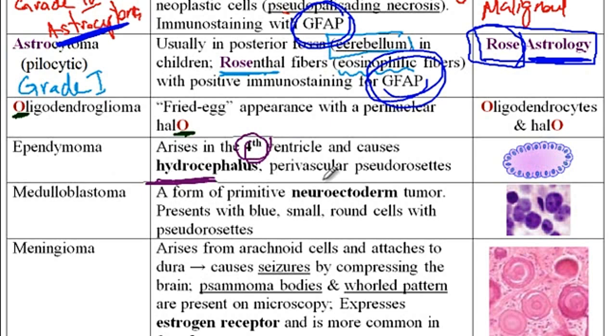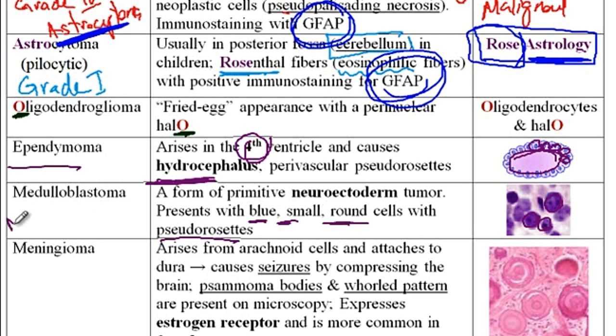And then on histology, you will see the perivascular rosettes as well as pseudorosettes. So here we have the malignant cells that are all surrounding the lumen, and this is characteristic of the ependymoma. Likewise, medulloblastoma can also present with the pseudorosettes, but the characteristic of these cells is blue, small, round cells. So here you can see blue, round, small cells shown there.